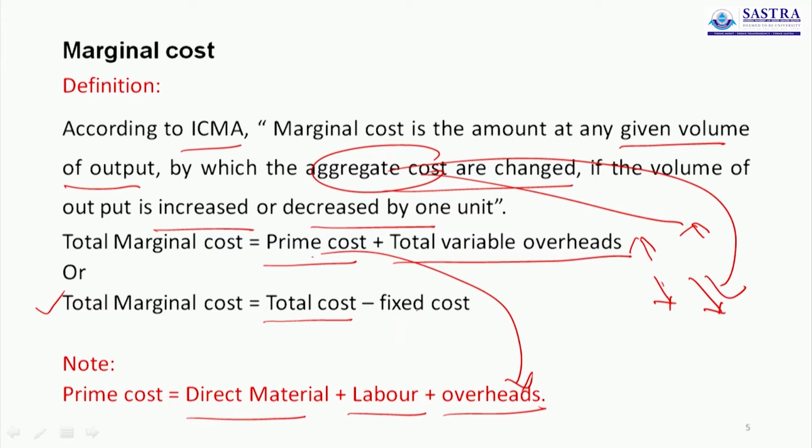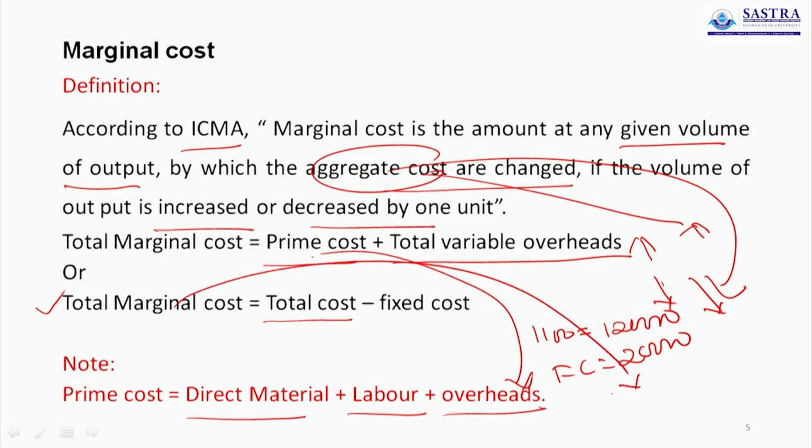The total cost of 100 units produced is 1,20,000. The fixed cost is 20,000. So here the marginal cost is only 1 lakh. So marginal cost equals total cost minus fixed cost.